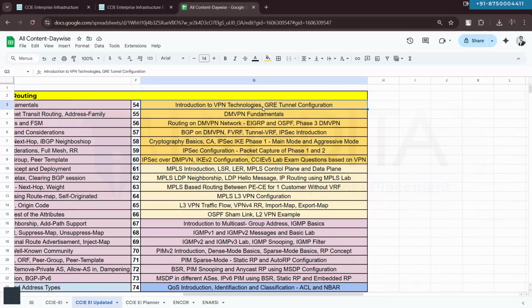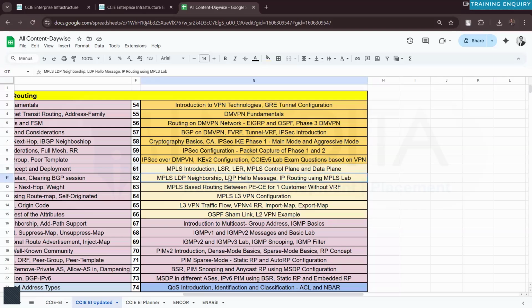So VPN technology: GRE, DMVPN, routing on DMVPN, front door VRF, IPsec, phase 1, phase 2, DMVPN phase 1, phase 2, phase 3. All of that takes approximately 6-7 classes for DMVPN and IPsec, and approximately 6-7 classes for MPLS. So you can consider approximately 14-15 days for the VPN technology.